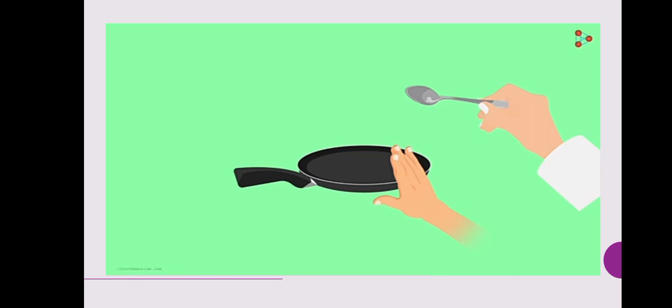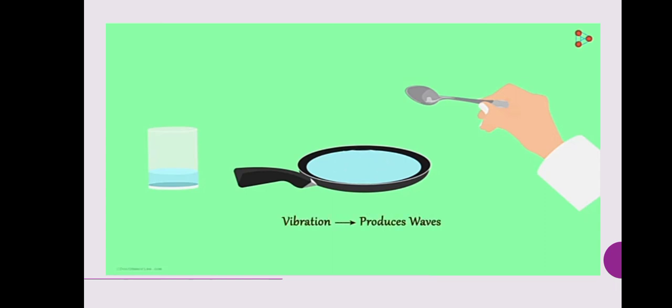Wait for the vibrations to stop and then pour some water into the pan. We see that nothing happens to the water. Now strike the pan again. Do you see something strange now? These strange things are called waves. They are generated because of the vibration in the pan. So there are some vibrations that we are able to see and some vibrations that we can only feel. In this video, we saw that vibrations produce sound.